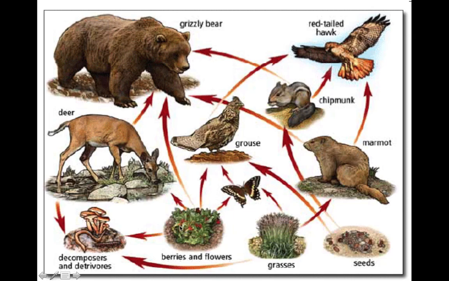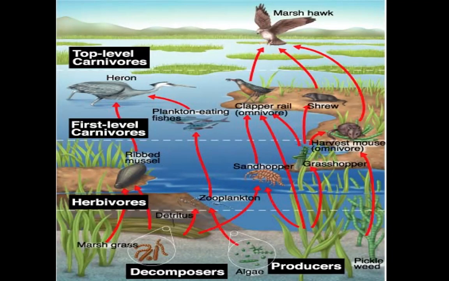This one is super short. It's saying, here's our producer going right to the decomposer and detritivore. So that just went up one trophic level. Let's find one that's a little longer. Okay, so we have the seeds going to the chipmunk to the hawk. So that's a pretty quick one. So at some point I'll try to have you guys figure out with this online question using this picture what food chain within this web would have the most trophic levels. And then I'm going to stop on this one.